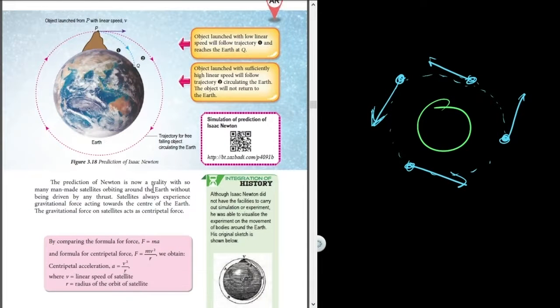Newton's vision is now a reality, with so many man-made satellites orbiting around the Earth without being driven by any thrust. The satellites have no engine. Satellites always experience gravitational force acting toward the center of the Earth. The gravitational force on the satellite acts as the centripetal force. Now let's relate this to the motion of the satellite.